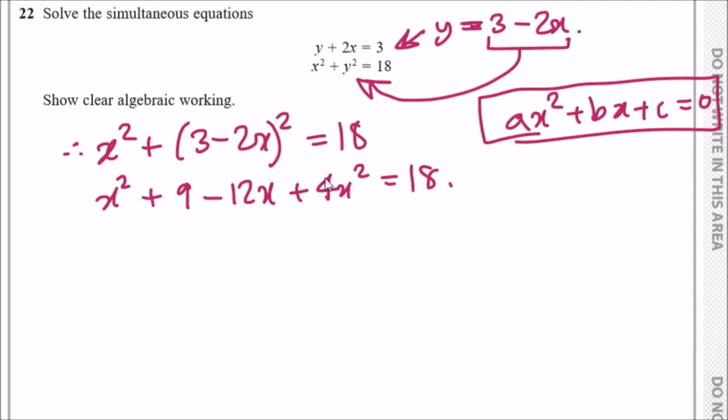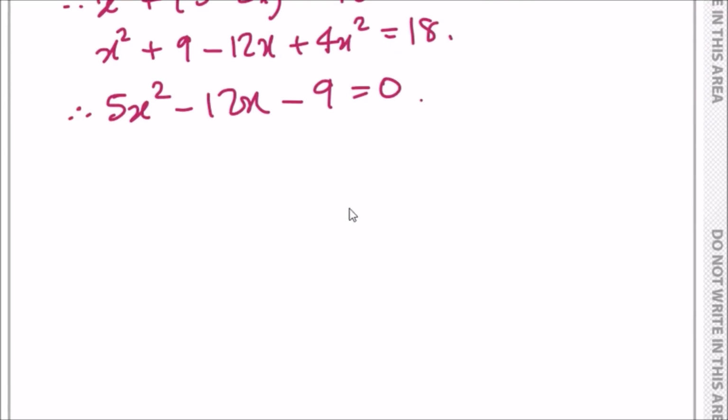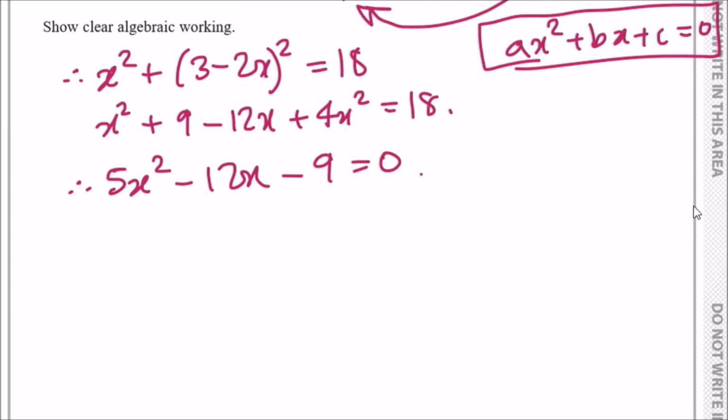Doing that, so we've got 4x squared plus x squared is 5x squared minus 12x. Subtracting 18 across, so 9 minus 18 is negative 9. Alright, almost done, guys. Almost done. We could use a formula or we can factorize it, but I think factorizing, is it possible? Yeah, I think it's possible.